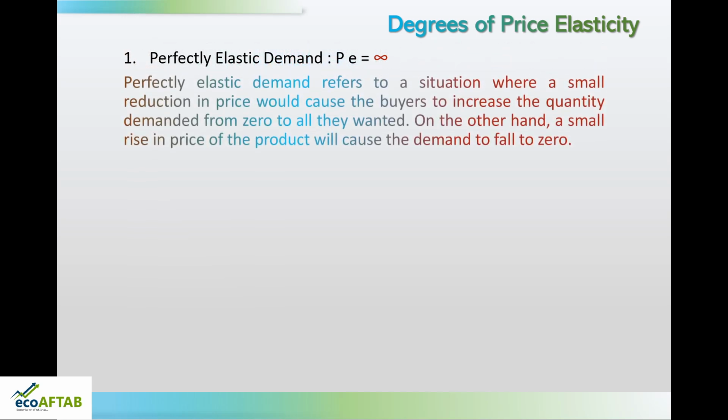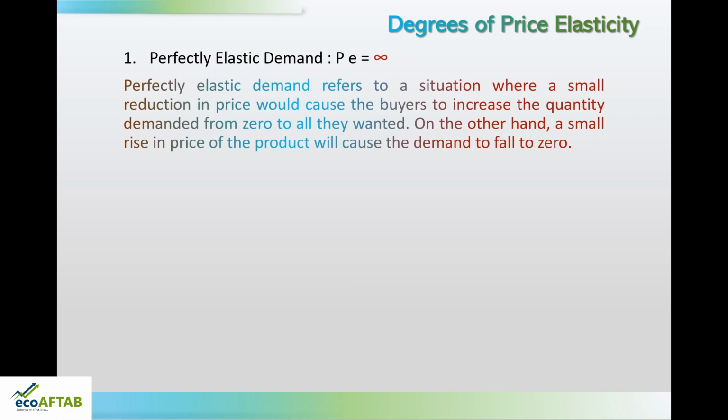So, degrees of price elasticity. The first one is perfectly elastic demand, where the value of elasticity is infinity. What does it mean? Perfectly elastic demand refers to a situation where a small reduction in price would cause the buyers to increase the quantity demanded from 0 to all they wanted. On the other hand, a small rise in price of the product will cause the demand to fall to 0.